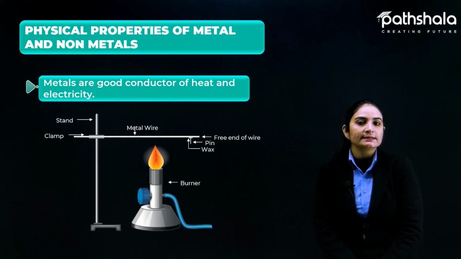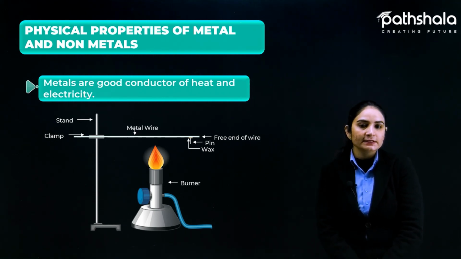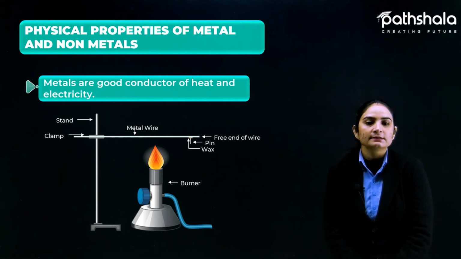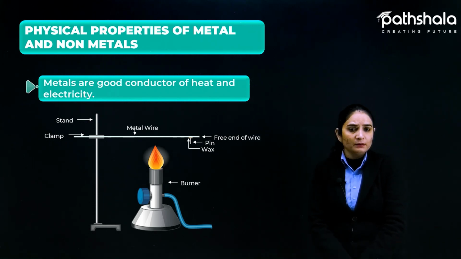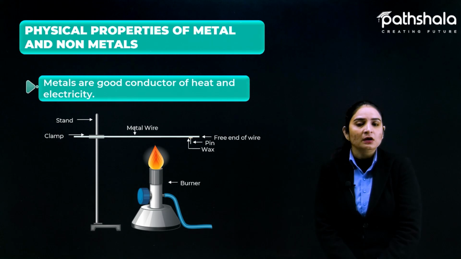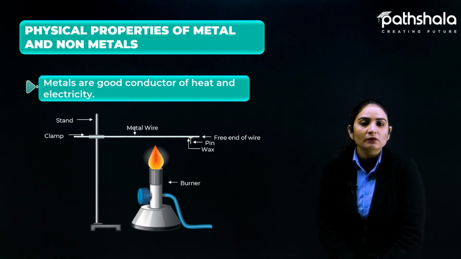But along with the center part, after some time we can also feel that each of the free ends of the wire also heats up. We are not only heating the central part, but the other ends of the wire are also heated up.